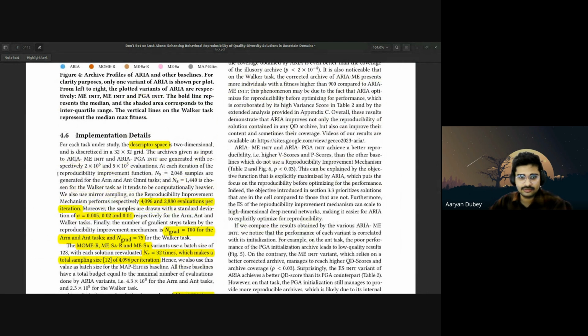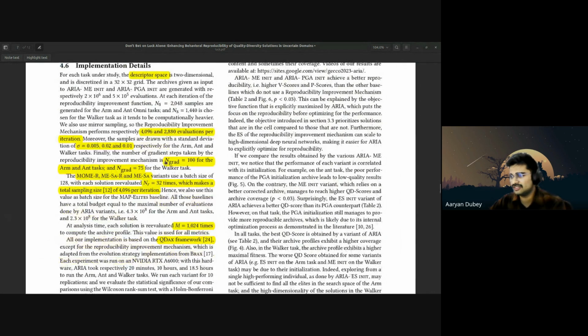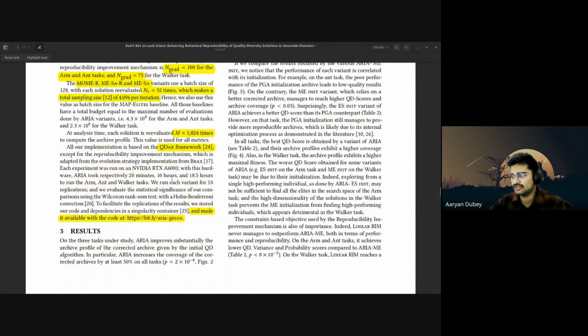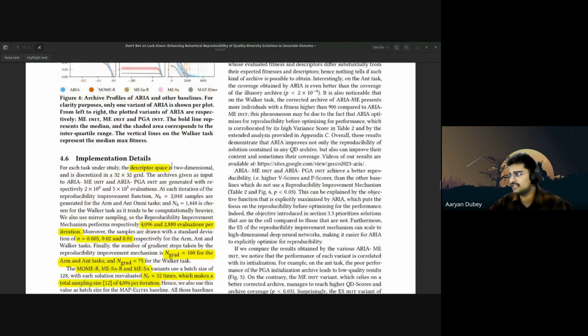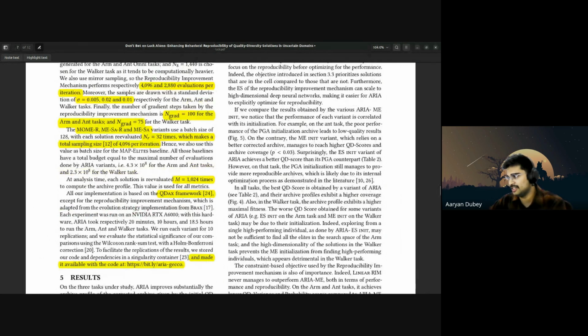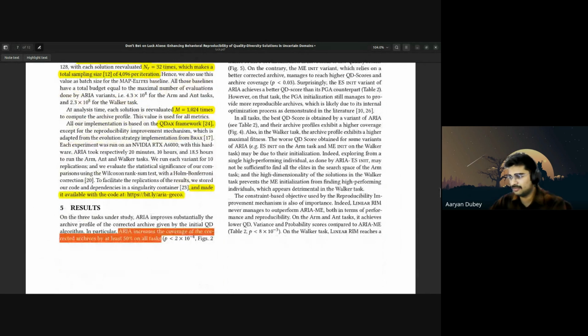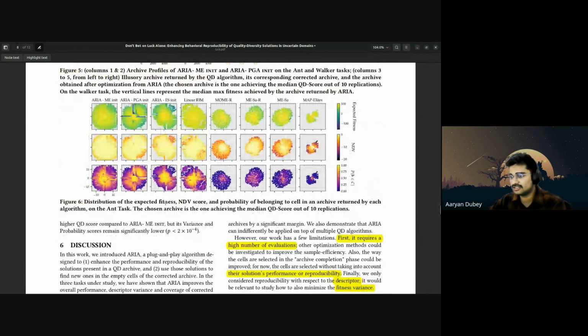And then all are the implementation details of this whole algorithm. Let me see. Implementation details, where we have descriptor space. They generally define all the things that they're going to use. I don't think it's much more explainable here because they use different gradients, different solutions for different things. And in the end, in the results, I will just say it says that ARIA increases the coverage of the corrected archive by 50% on all tasks. It goes into different scenarios and results like mean improvement, which relies on better corrected archives, things like that. And things that make much more sense to go into the results.